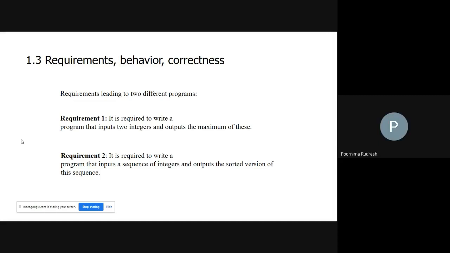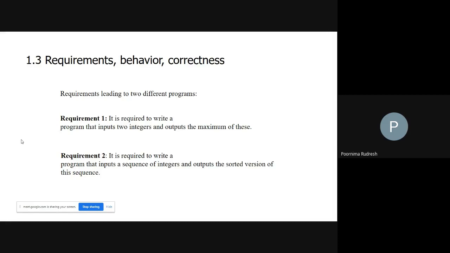So here my requirement is that I'm entering two integer numbers, right? And I have to get the maximum of the two numbers. If I enter the numbers as 2 and 5, what is the maximum number I want? Or what is the maximum number your program should display? Maximum of two numbers. What is maximum? We are comparing which one is smaller and which one is larger, so the larger number will be displayed as the maximum. If I enter the two integer numbers 2 and 5, then which one is the maximum number? It will display 5. That is my requirement. Understood?